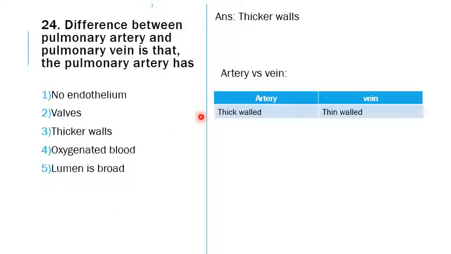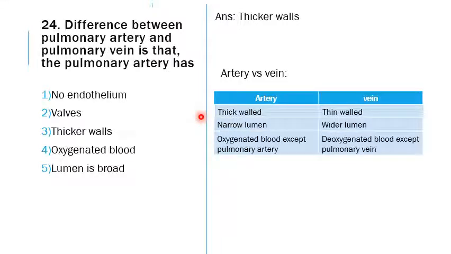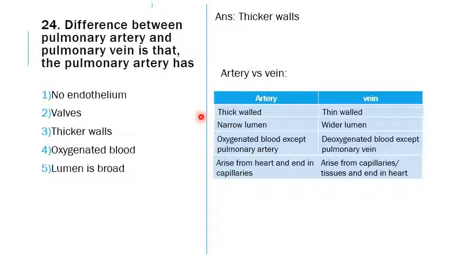If we group the differences: arteries are thick walled and veins are thin walled. Arteries have a narrow lumen, whereas veins have a wider lumen. Oxygenated blood is carried in all the arteries except the pulmonary artery, and deoxygenated blood is carried in all the veins except the pulmonary vein.